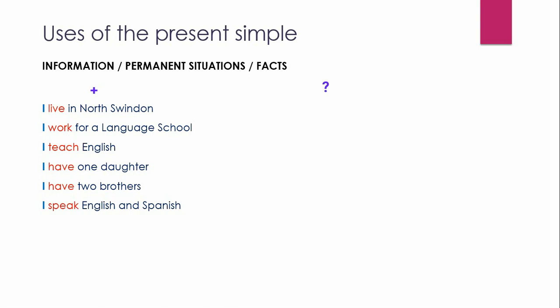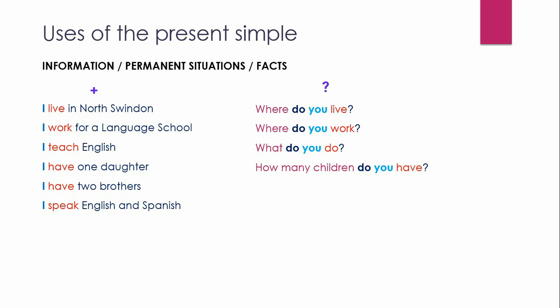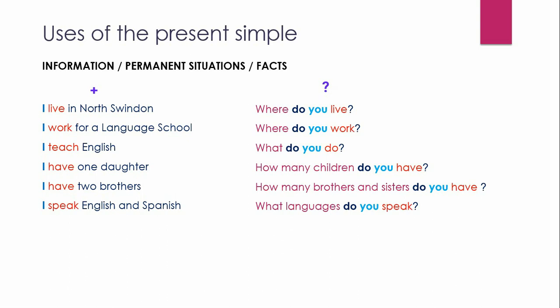What are the questions that we need to get this information? I live in North Swindon. Question: where do you live? I work for a language school. Where do you work? I teach English. What do you do? I have one daughter. How many children do you have? I have 2 brothers. How many brothers and sisters do you have? I speak English and Spanish. What languages do you speak?